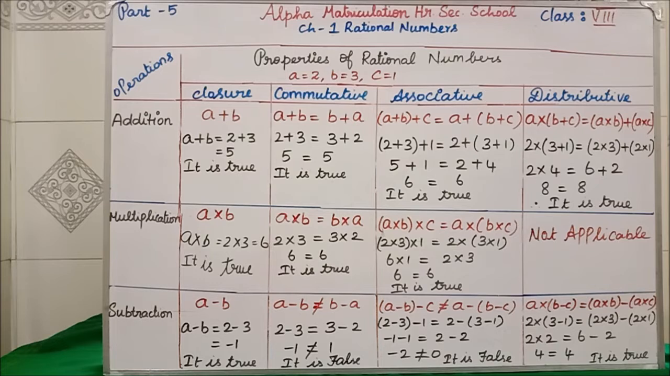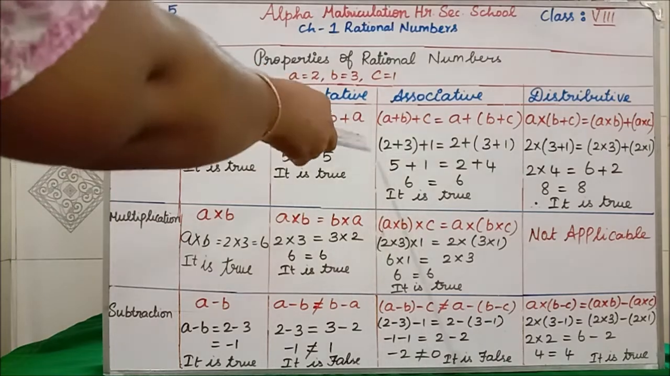Clear? Commutative. Commutative means what you have to think? A plus B equal to B plus A. Then you have to write in reverse. Clear? Then first we'll see A plus B equal to B plus A.